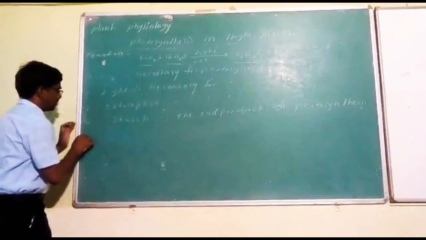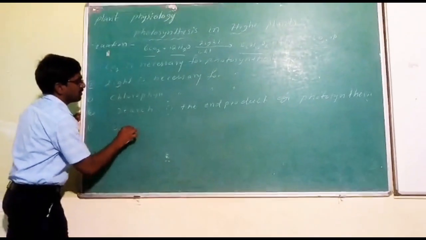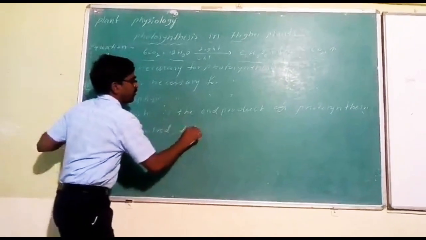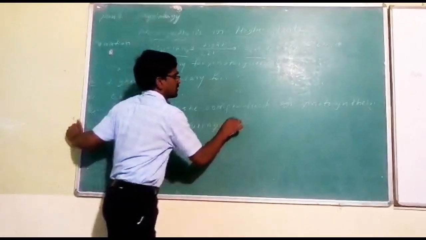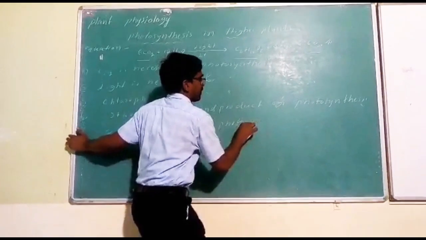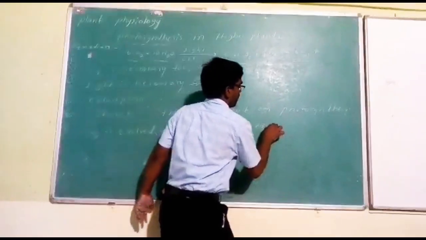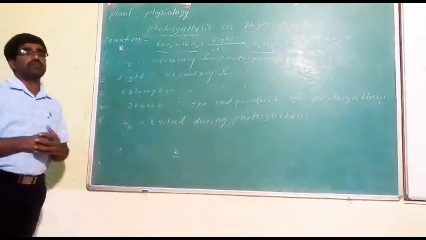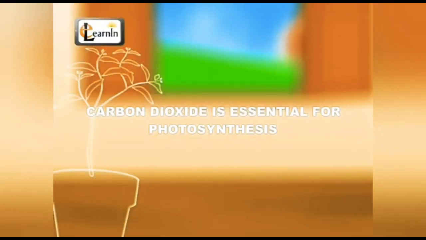Along with this one, the last one is oxygen is evolved during photosynthesis process. Each experiment will be demonstrated by a small module. Carbon dioxide is essential for photosynthesis.